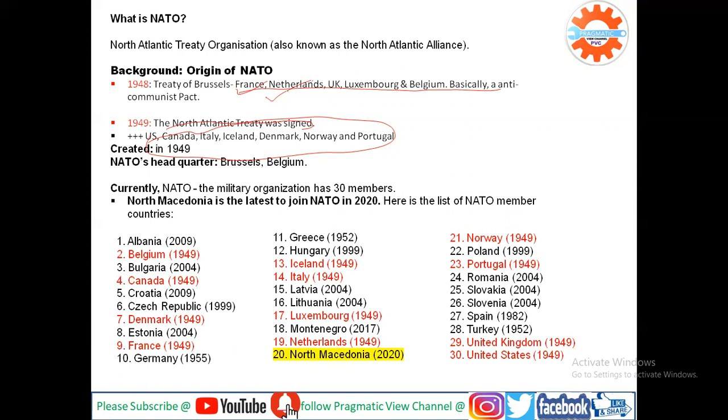The red color here is the original member, the 12 original members, like Belgium and Canada. These are the original founding members of NATO. And this is from 1 to 30, alphabetically arranged. On the right side of each country, the year of joining NATO is given. So here number 30, North Macedonia, is the latest one to join NATO.